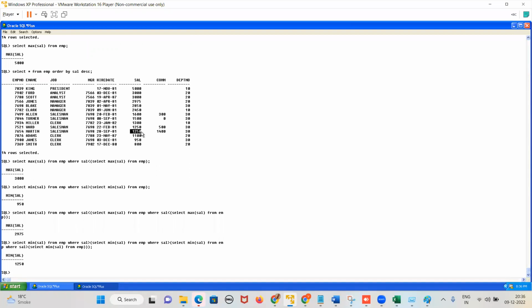Now, if I want to get the details of the employee earning the first maximum salary, meaning the name and all, who is earning the first maximum salary, can you just think? Write down the query. The employee earning the first maximum salary is King, I think. So using this subquery, how can I get the details?